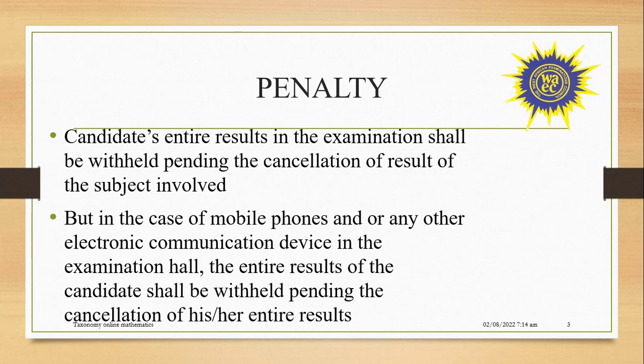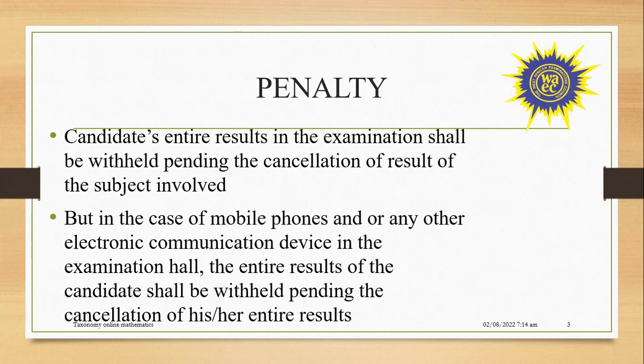Now, if you go against that rule, the penalty is that the candidate's entire exam in the examination hall shall be withheld pending the cancellation of the result of the subject involved. So if you are seen copying in mathematics, the whole result will be withheld, whilst the mathematics paper will be cancelled. If it is English that you are held in, then that paper will be cancelled.